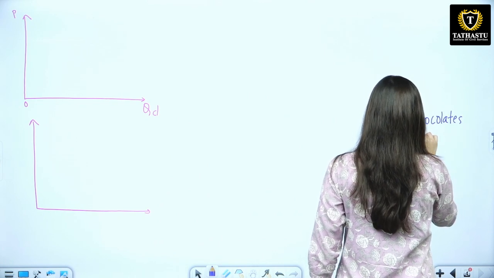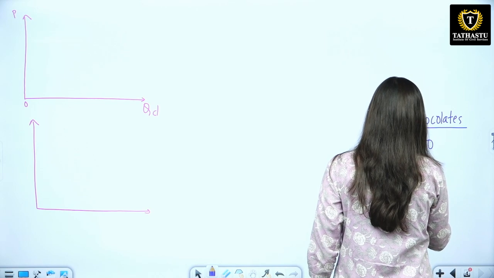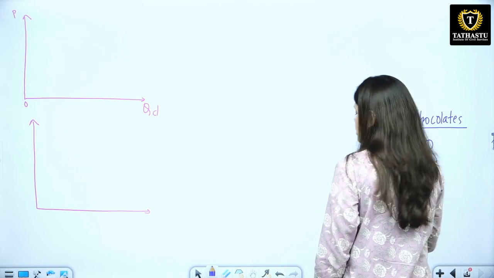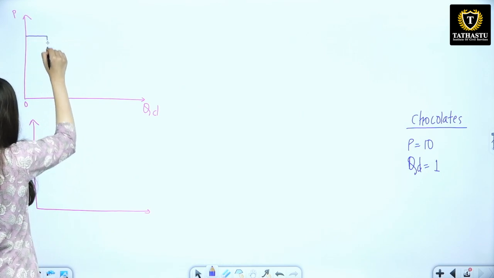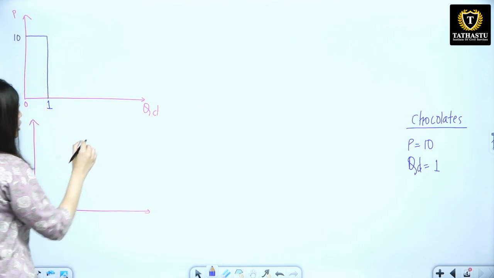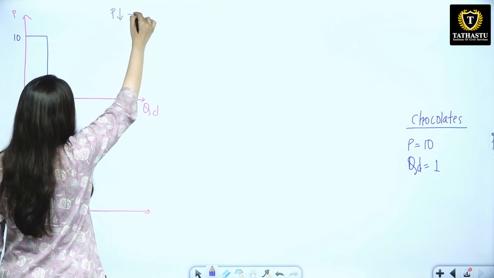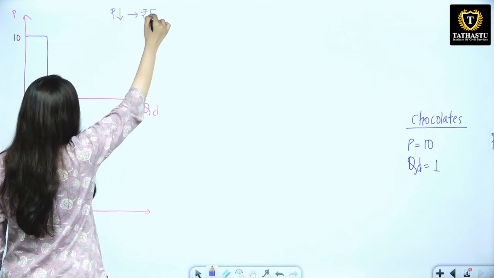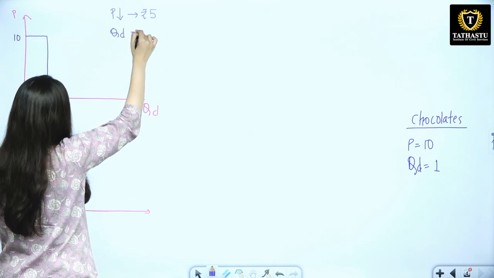The price of chocolate is rupees 10 and you get normally quantity 1 for that. Now suddenly let's say the price decreased to rupees 5, and the quantity increased.